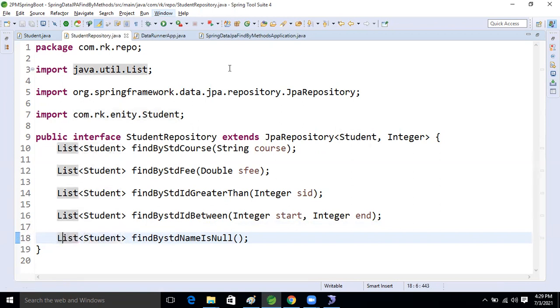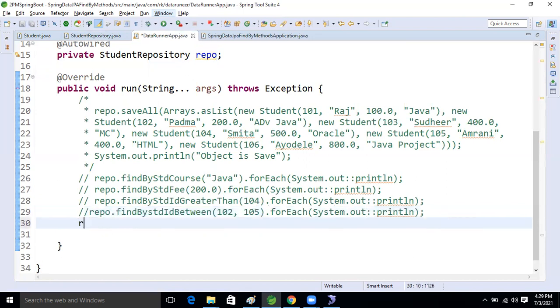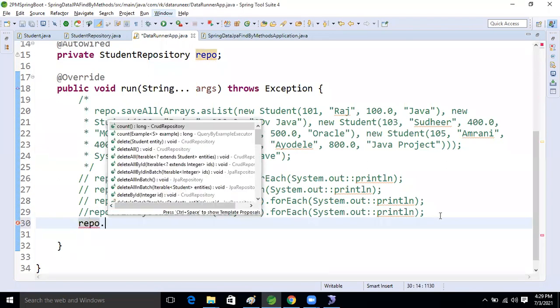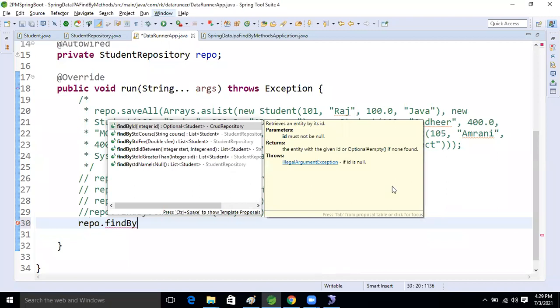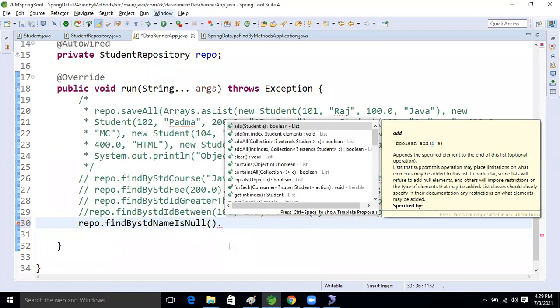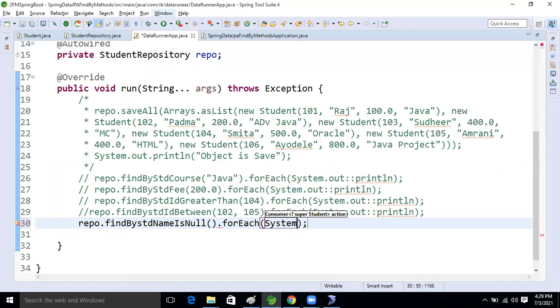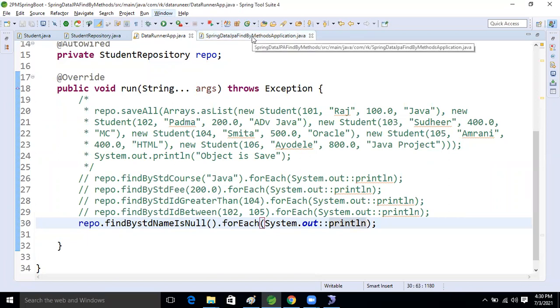Now come to our data runner class. We call repo.findByStdNameIsNull and then forEach. Now we run the application and see our expected result.